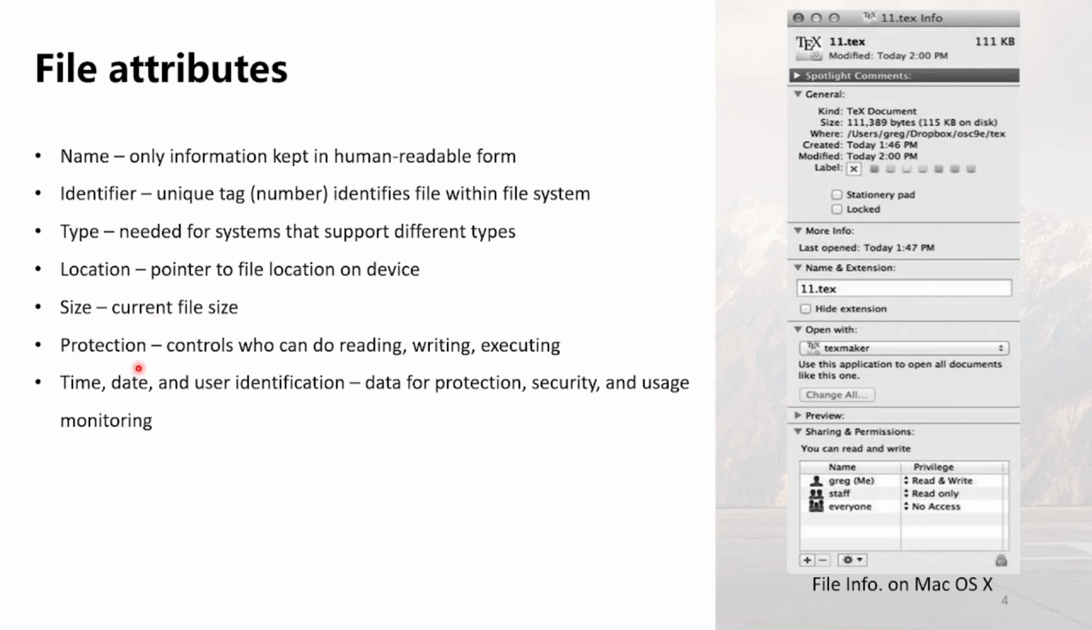Protection controls the permissions associated with the file, determining who can read, write, or execute the file. Time, date, and user identification includes timestamps for when the file was created, last modified, and last accessed, as well as the user information for ownership and access control. This data is used for protection, security, and monitoring how the file is used.